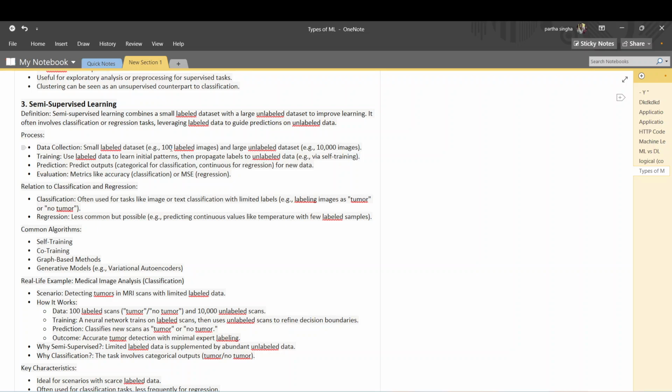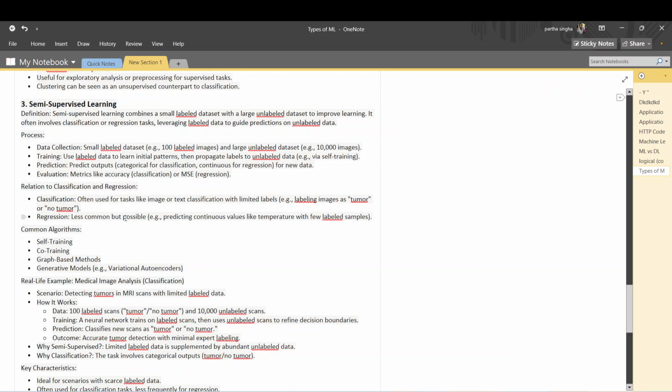You have the dataset, but it is not labeled, so you are going to label it. What you do is first train on the small labeled dataset with output, and then, based on this output, you predict whether the new image is a cat or a dog and give it the tag. This is called semi-supervised learning, not unsupervised. Semi-supervised learning combines a small labeled dataset with a large unlabeled dataset to improve learning. It often involves classification or regression tasks, leveraging labeled data to guide prediction on unlabeled data.